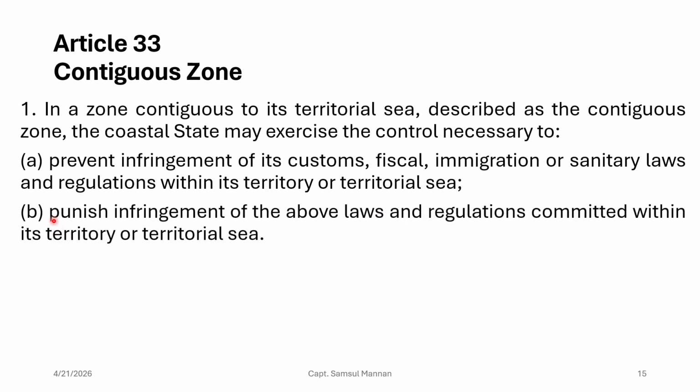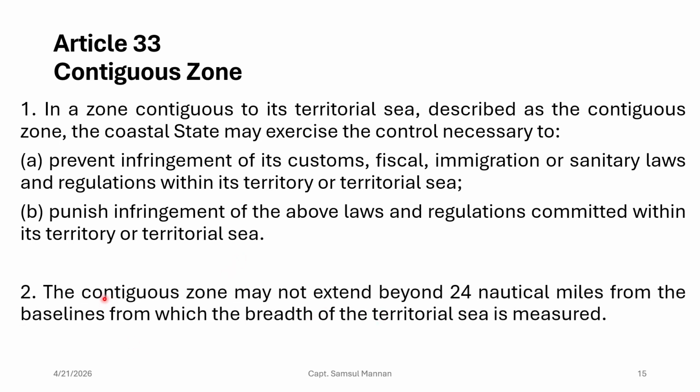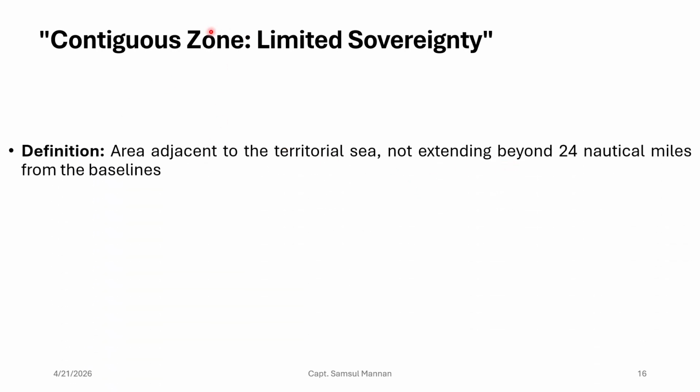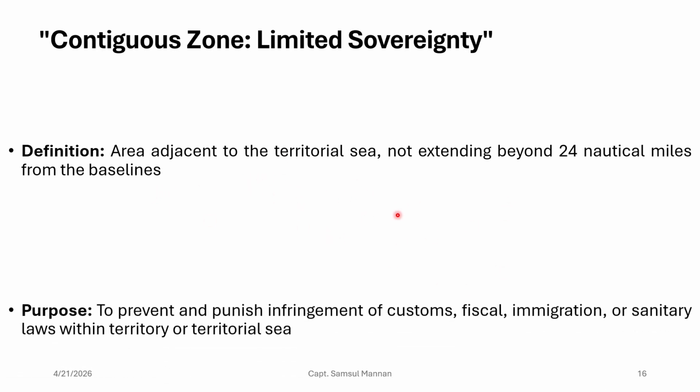Then in the contiguous zone, the coastal state can create law to punish infringement of the above laws and regulations committed within its territory or territorial sea, right. And clause number 2 says that the contiguous zone may not extend beyond 24 nautical miles from the baseline. So in Article 33, clause number 2, UNCLOS gives us the boundary of the contiguous zone. So it is up to 24 nautical miles. As we have discussed, in the contiguous zone the coastal state will enjoy limited sovereignty, and it is adjacent to the territorial sea and will not extend beyond 24 nautical miles.